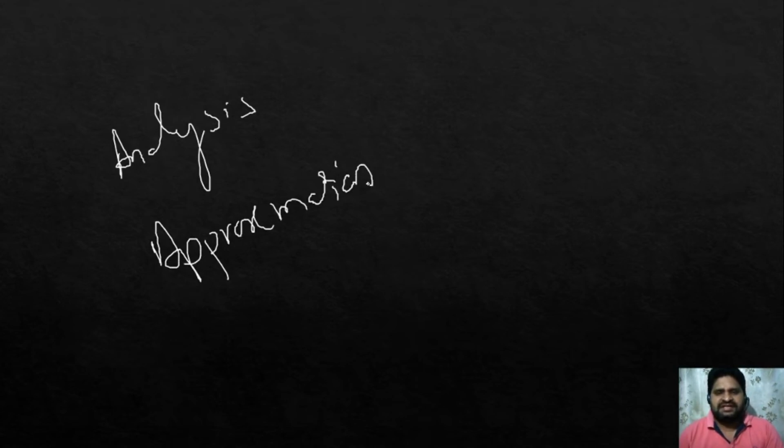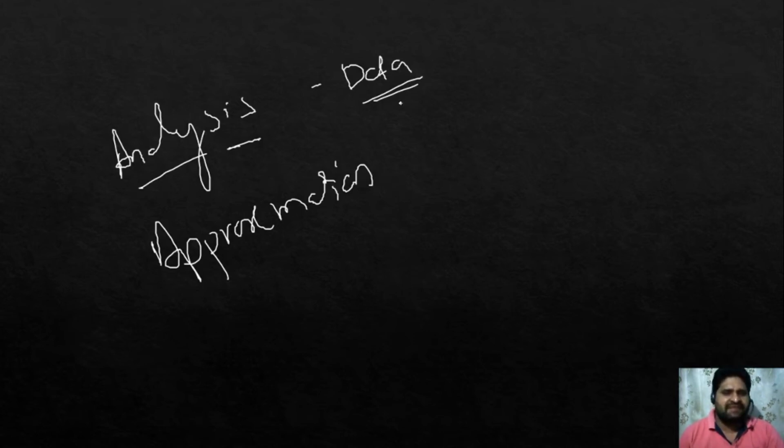Analysis of data, in the sense, first of all, you have to understand the data clearly. What is exactly the data presented? In any data interpretation diagram, the first thing you have to do is analyze the data clearly. If you understand the data clearly, taking questions on that is very, very easy. The first thing, you have to clearly analyze the data. What is exactly given? What do you have to find out? If you get clarity on that point, taking questions on that is always very easy.